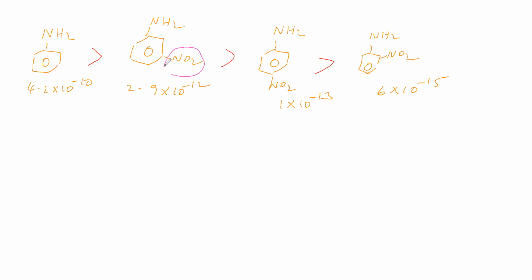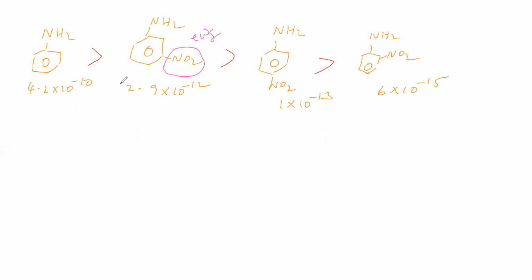In all these three cases an electron withdrawing group is there, but in aniline there is no electron withdrawing group. So here lone pair density is more when compared to these, therefore its basic strength is more. Aniline has the highest value because these others have electron withdrawing groups.